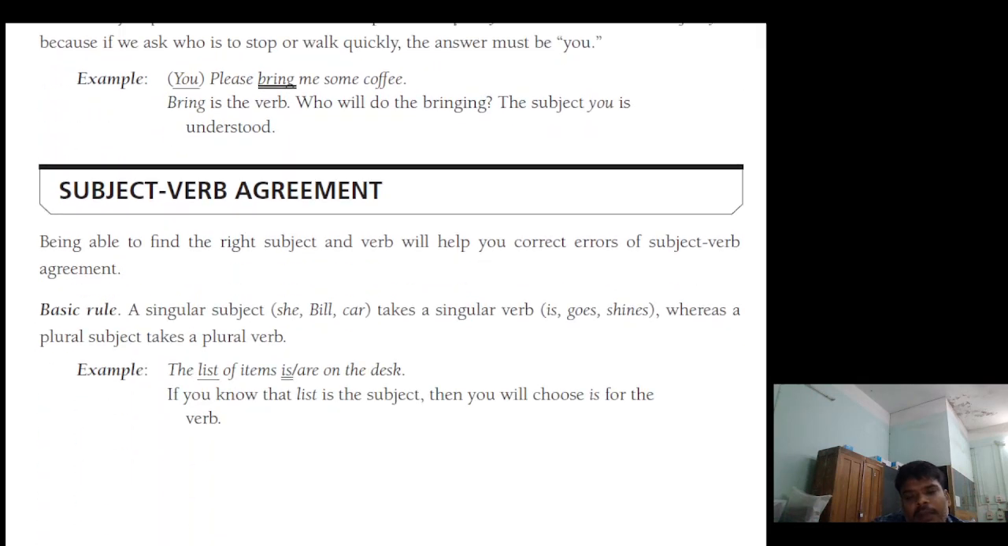Next is subject-verb agreement. Being able to find the right subject and verb will help you correct errors of subject-verb agreement. Basic rule: a singular subject takes a singular verb, whereas a plural subject takes a plural verb. "The list of items is on the desk." If you know that "list" is the subject, then you will choose it for the verb.